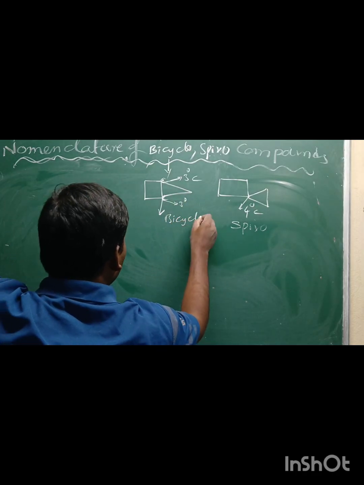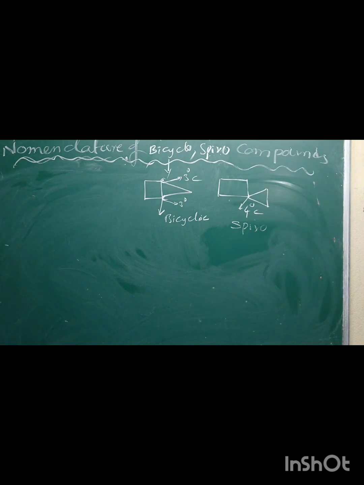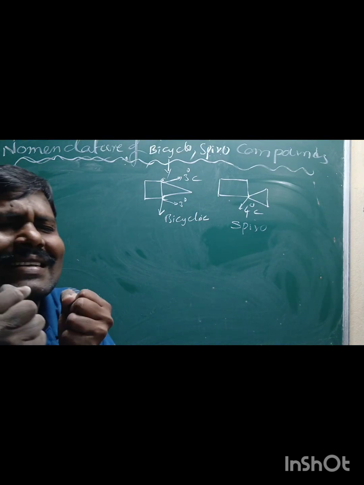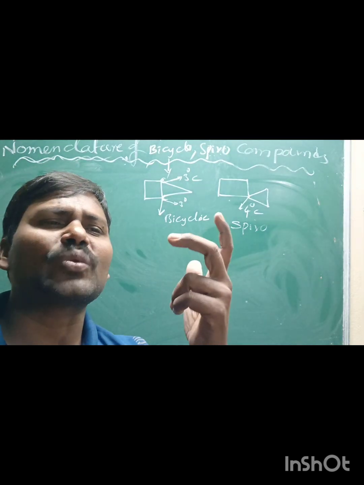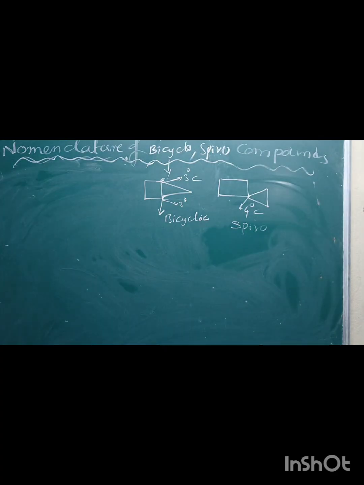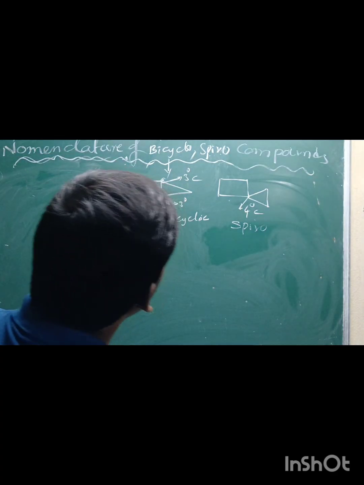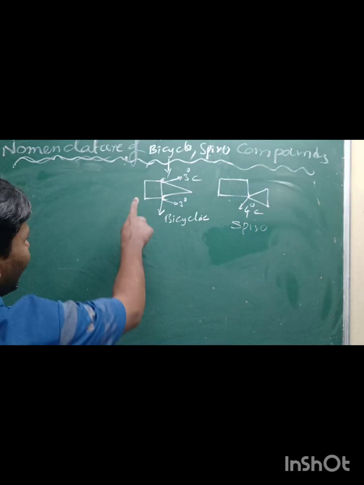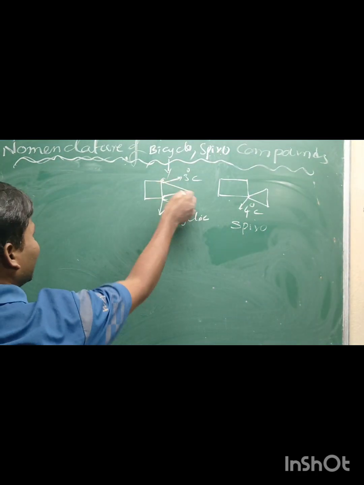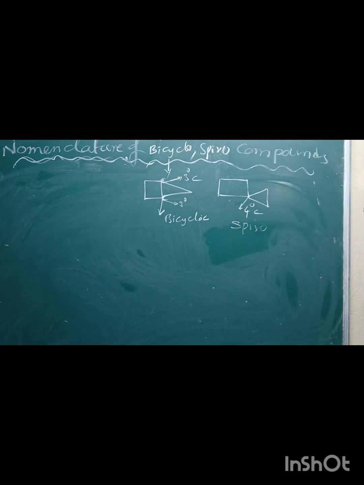Once again, repeat: certain cyclic compounds containing two or more rings are called spiro and bicyclic compounds. When the two cyclic compounds are connected by two common atoms, those are called bridgehead carbon atoms.